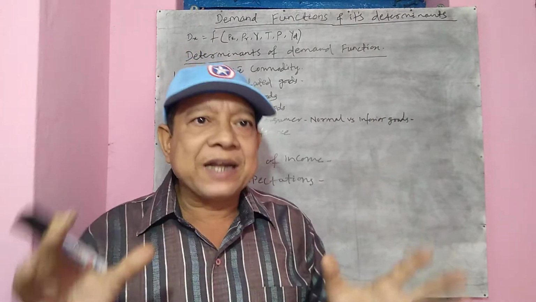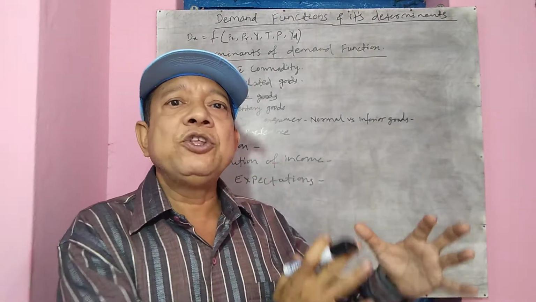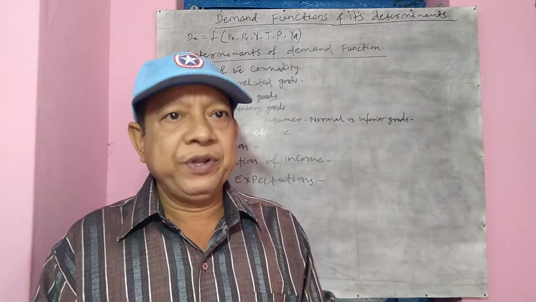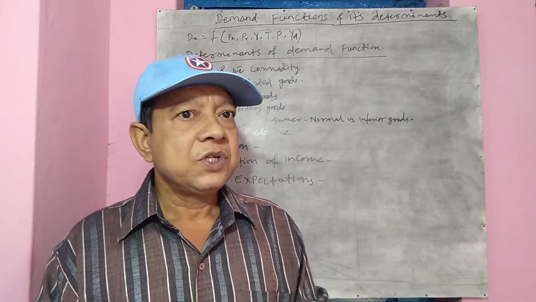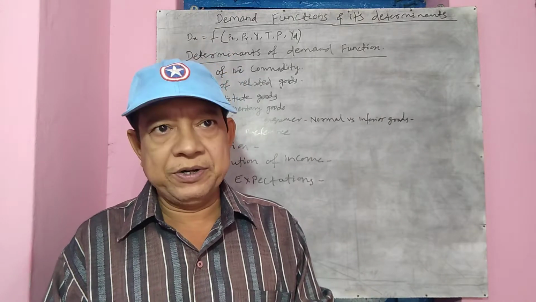So all these factors taken together, they determine the demand of a commodity in the market. So these are called the determinants of demand.